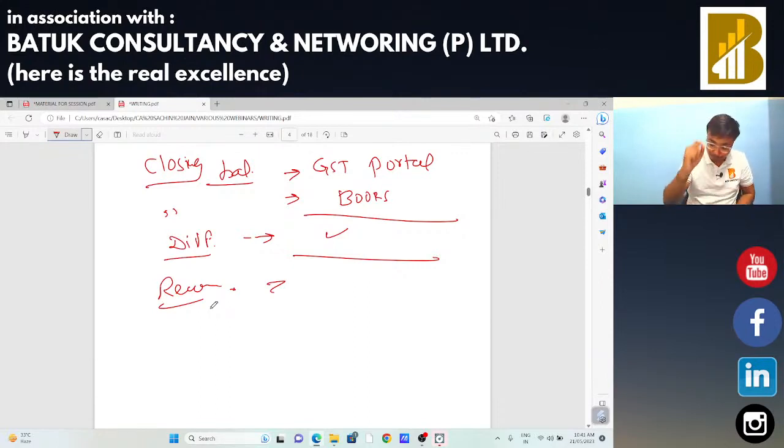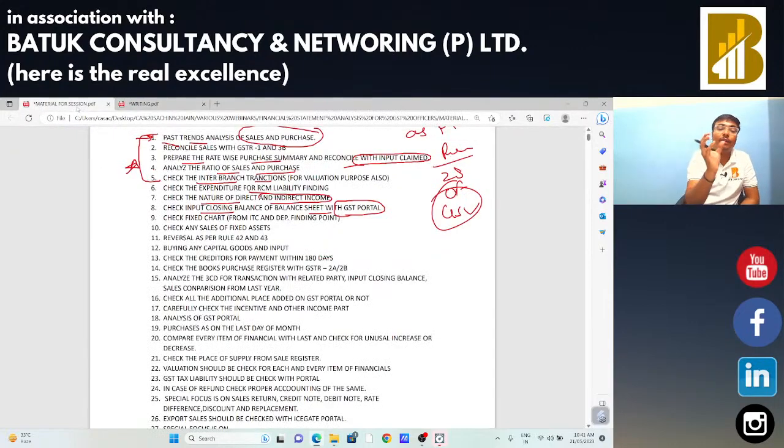Okay, sir. So we need to check very carefully the differences between the closing balance of input tax credit and the closing balance on the GST portal. So next, you need to check the fixed assets chart. Suppose there is any buying of any fixed assets.